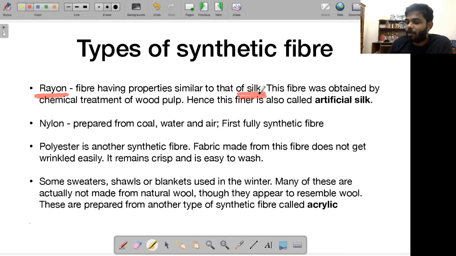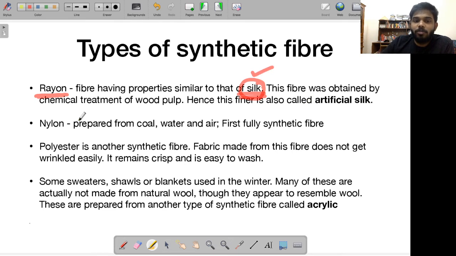Remember, a long time ago, silk used to be, and now also of course, a costly product. Earlier, 7,000 years ago, when the silk route was there, it was one of the most guarded secrets of China. So only they knew how to make this silk. That is the reason it was so valuable. It was something that was only worn by the rich people, the elites, the kings, and nobles. So silk was such a highly valued commodity, such a highly valued fabric. Anyway, this rayon has properties similar to that of silk.